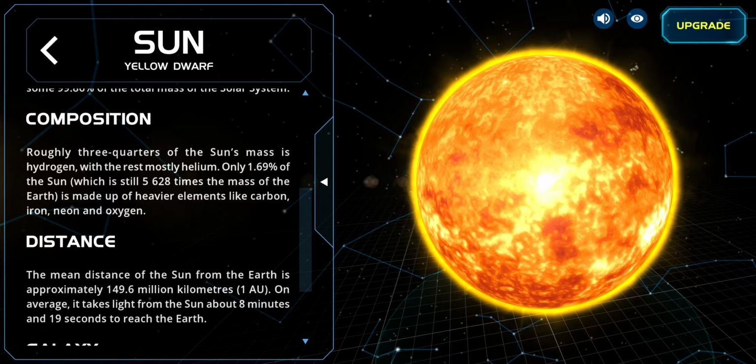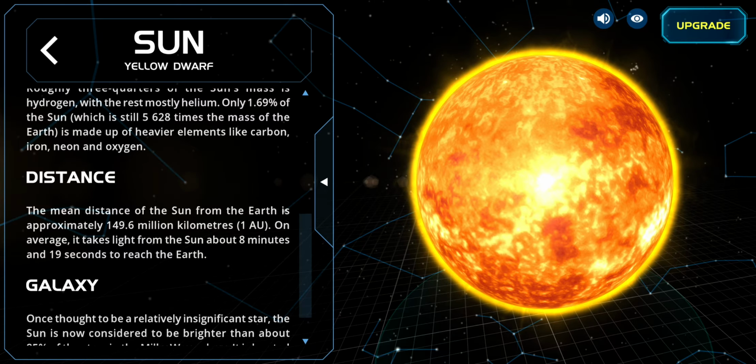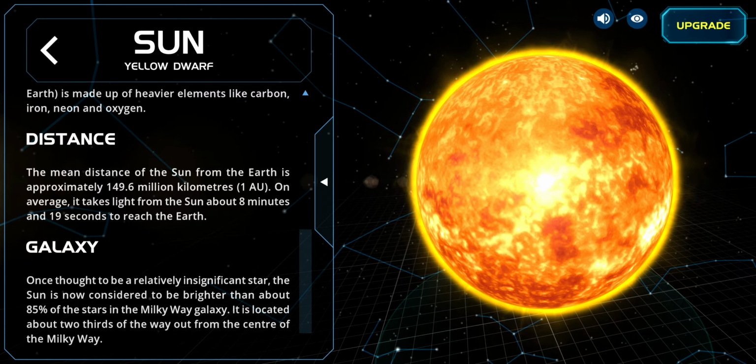Distance: the mean distance of the sun from the Earth is approximately 149.6 million kilometers, 1 astronomical unit. On average, it takes light from the sun about 8 minutes and 19 seconds to reach Earth. Galaxy: once thought to be a relatively insignificant star, the sun is now considered to be much brighter than about 85% of stars in the Milky Way galaxy. It is located about 2/3 of the way out from the center of the Milky Way.